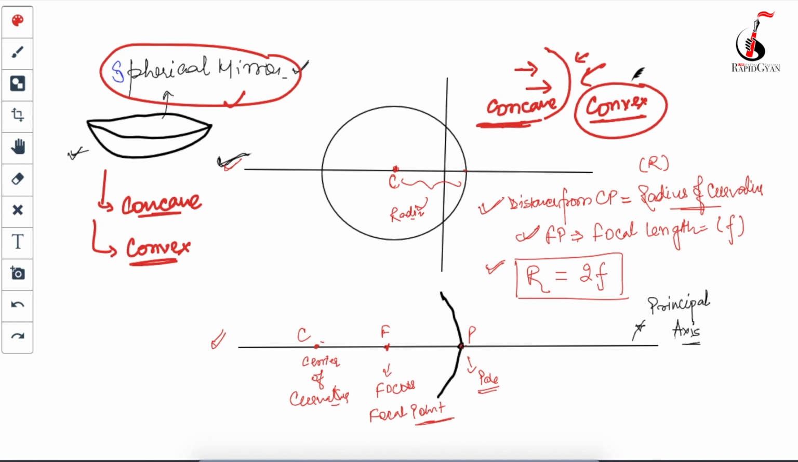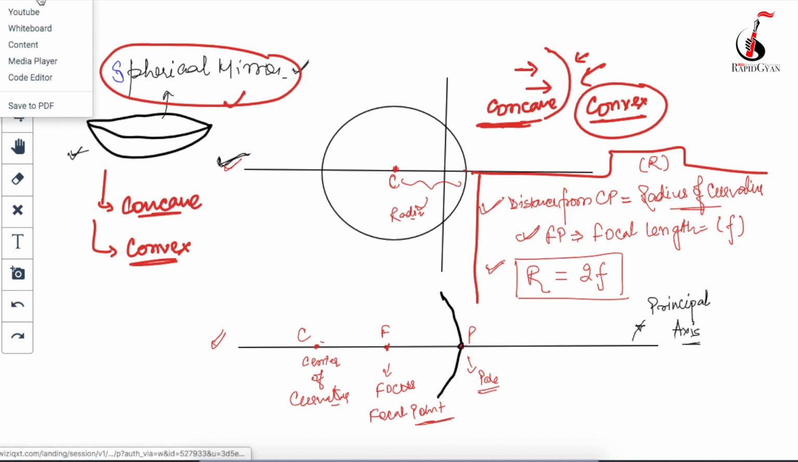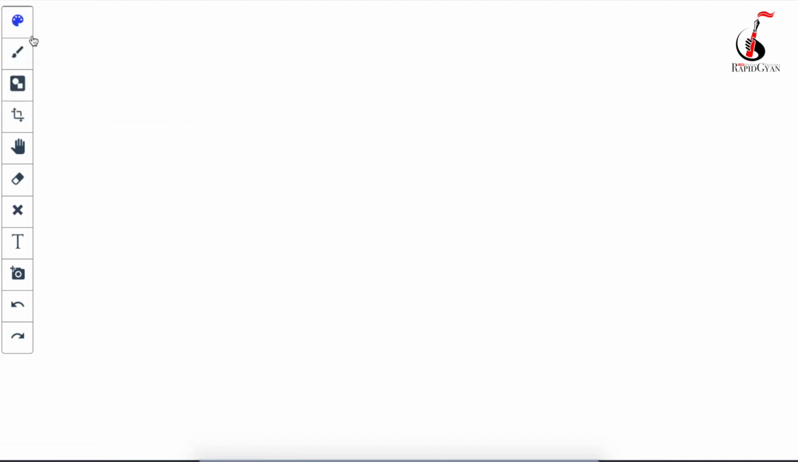And these are the things which I have just told you. What is principal axis, pole, focus, center of curvature, focal point, and the relationship between the radius of curvature and the focal length. These are very important topics, guys. So don't miss it, just memorize it. Now we will have to study image formation.